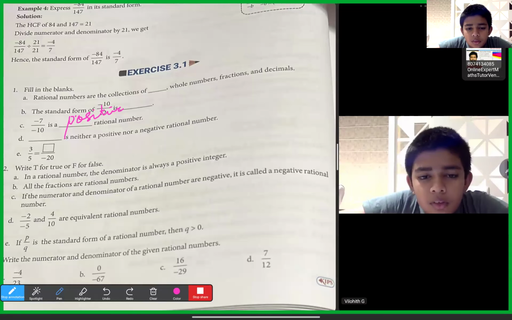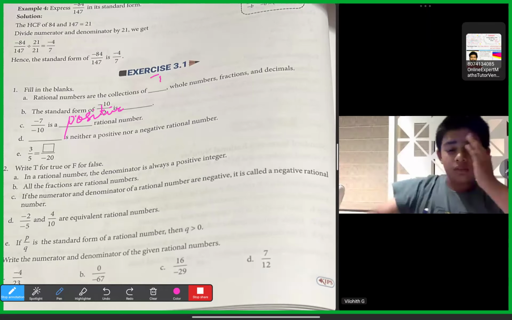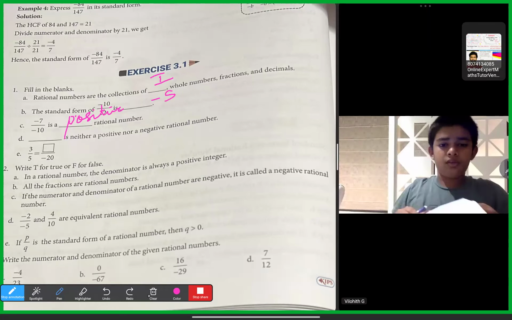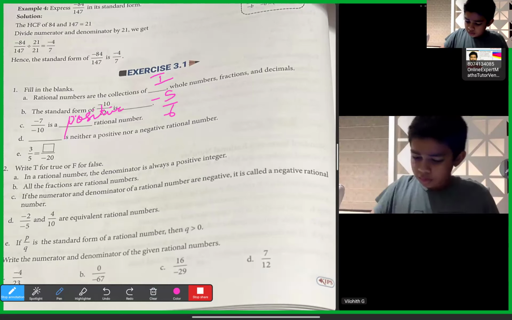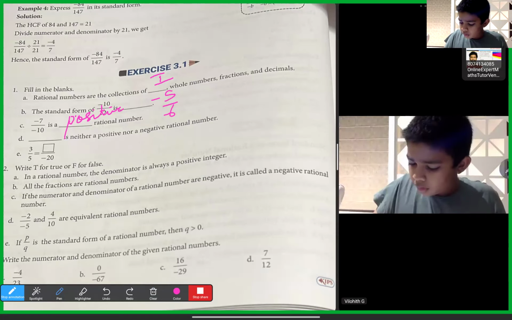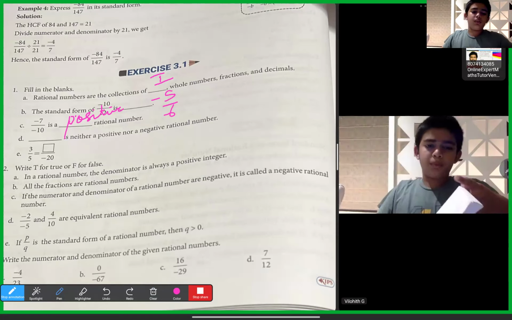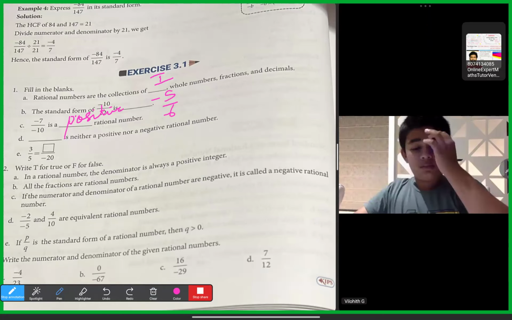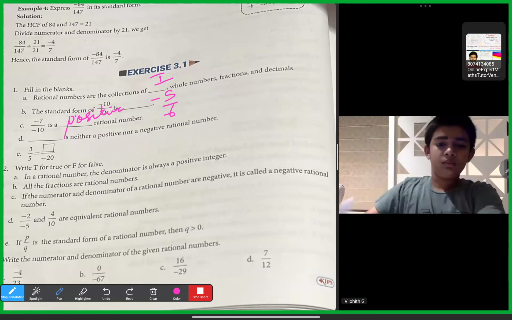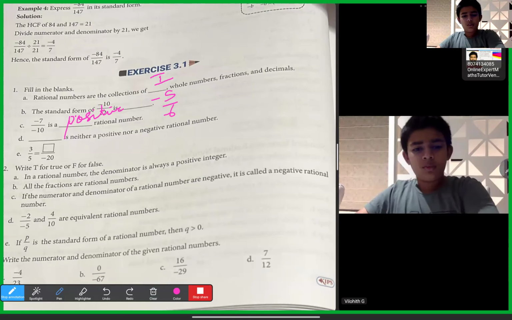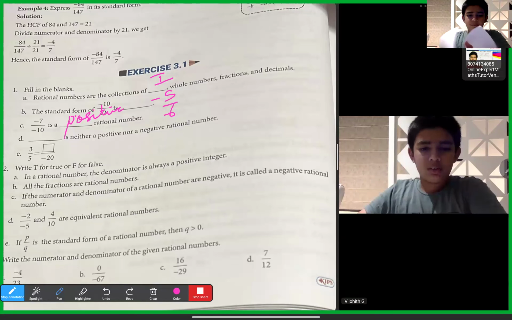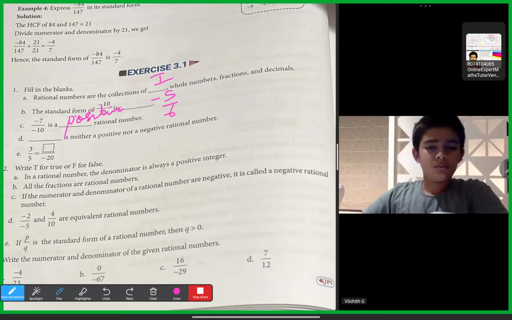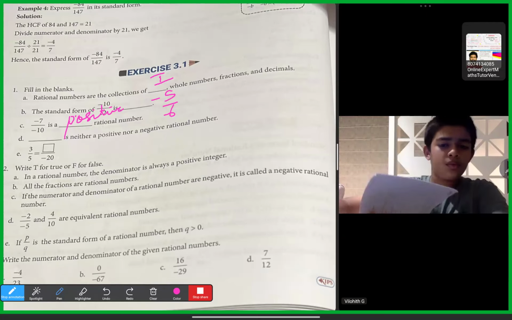Just for confirmation, check the answers once. First one is integers, second one is minus 5 by 6, third one is positive. Yes, that is correct. B is minus 5 by 6. D, sir. Yes, sir. Then D is: dash is neither positive nor a negative rational number.